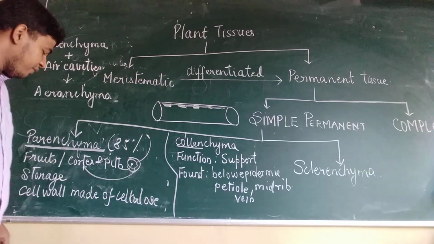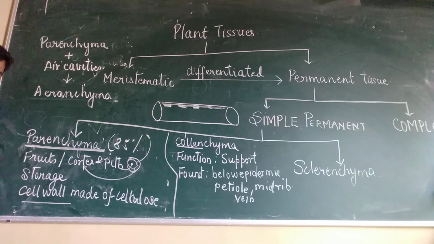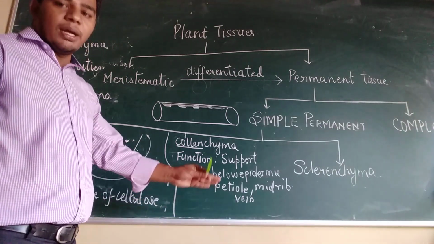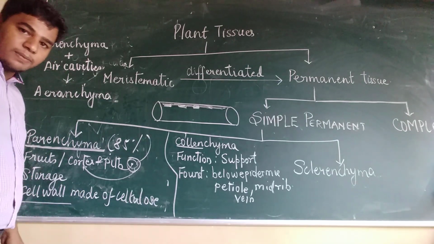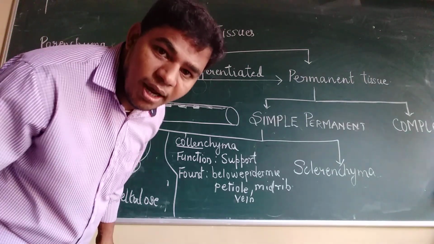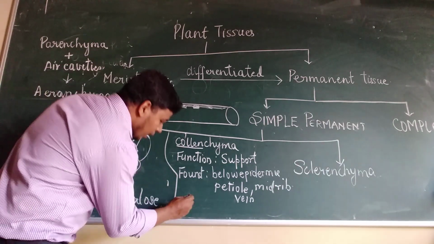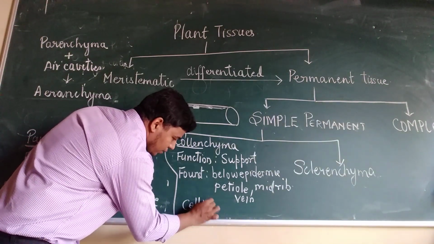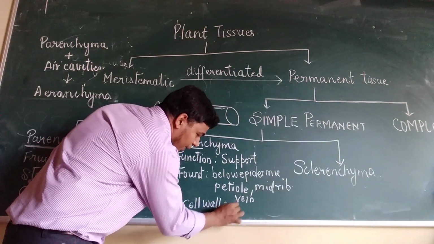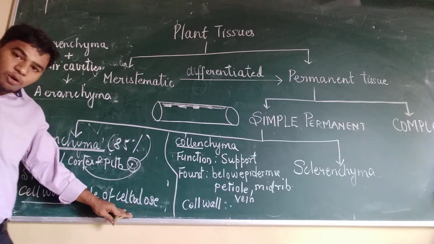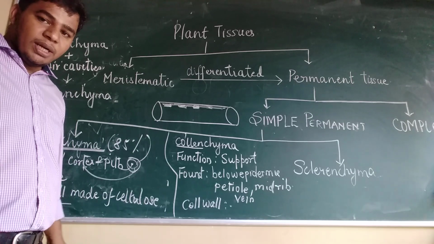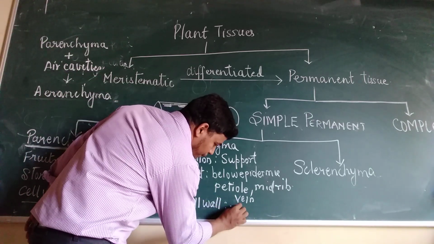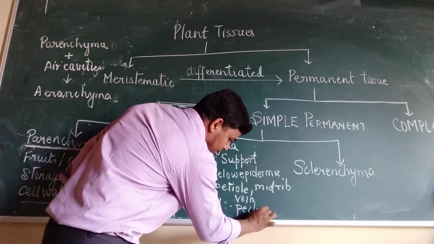The last point we have to know is the cell wall. Each cell wall has different chemicals. Parenchyma cell walls are made up of cellulose. Similarly, the collenchyma cell wall is made up of cellulose, hemicellulose, plus a very important thing, pectin.